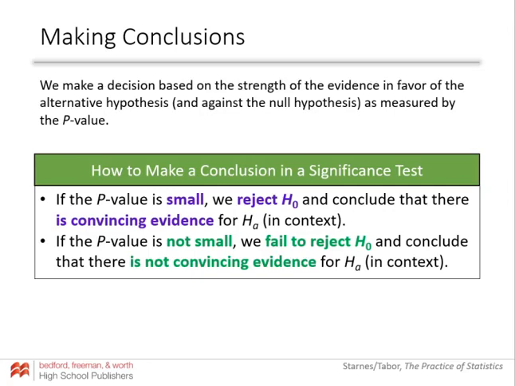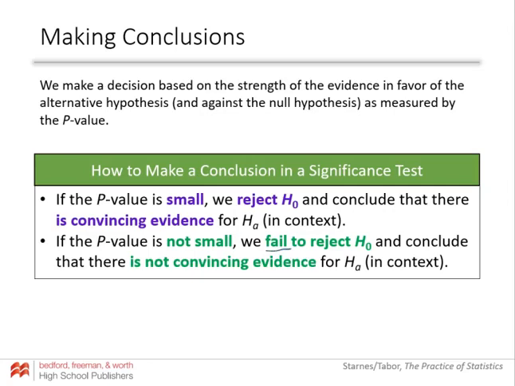If the p-value is small, we reject the null hypothesis. That's the terminology that you're going to use. Reject the null hypothesis, and we can say that there is convincing evidence for the alternative hypothesis. If the p-value is not small, we would say that we fail to reject the null hypothesis and there is not convincing evidence for the alternative hypothesis.